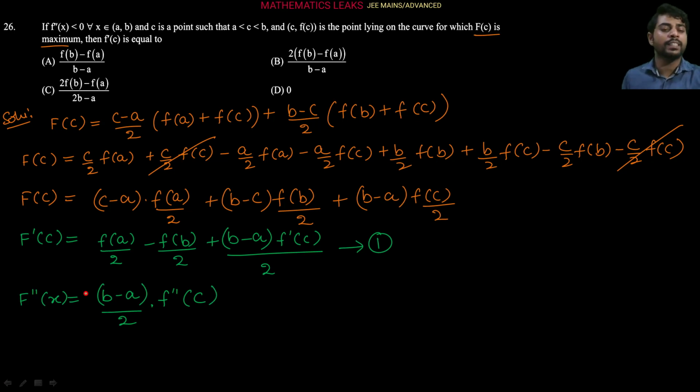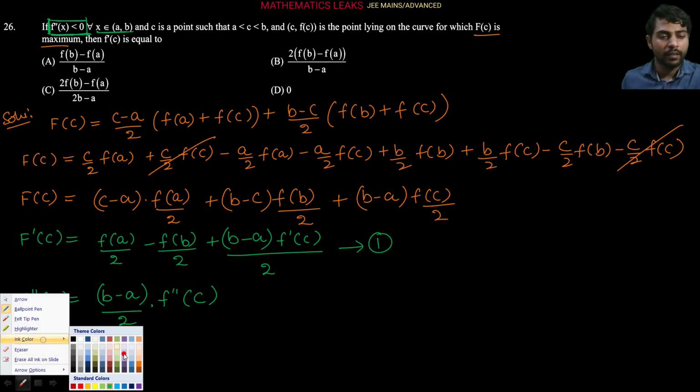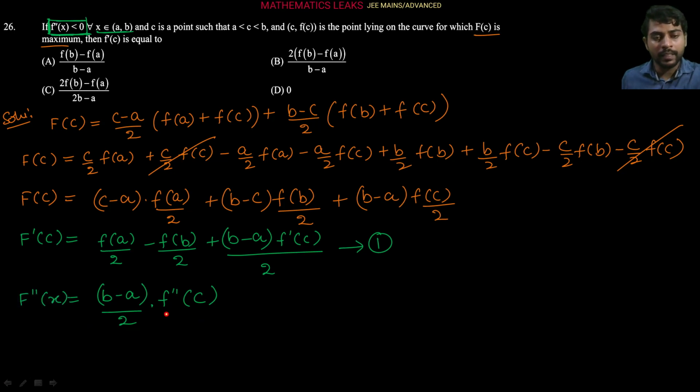Now, this is our second derivative, and in the question information it is saying that f double dash x is less than 0 for all x belonging to the open interval a to b, where c is a point which is in between a and b. So at every point, second derivative less than 0 means we can say this data is negative, because c is any point in between a and b, and at every point in between a and b the second derivative is negative.